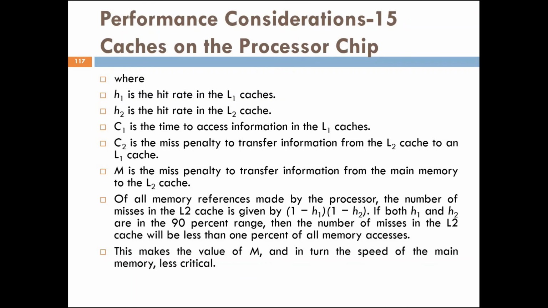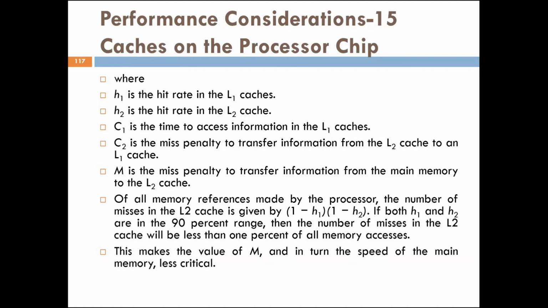Where H1 is the hit rate in the L1 cache, H2 is the hit rate in the L2 cache, C1 is the time to access information in the L1 cache, and C2 is the miss penalty to transfer information from the L2 cache to an L1 cache. M is the miss penalty to transfer information from the main memory to the L2 cache.